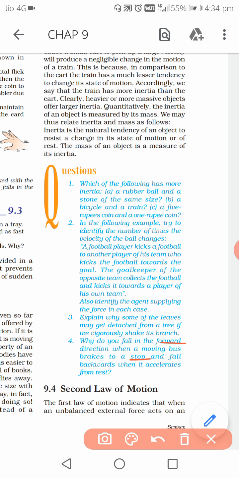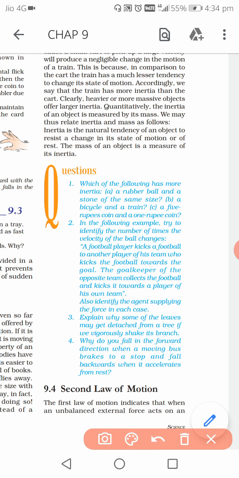Then next one, suppose the bus is at rest but suddenly it accelerates. In that case our body was in the state of inertia of rest, but as the bus started accelerating, our body wants to remain in the state of rest, and as a result we move in the backward direction. Okay, so this is the example of both inertia of rest and inertia of motion. So I hope it is clear. If you have any doubt regarding any question from this part, you can ask me.